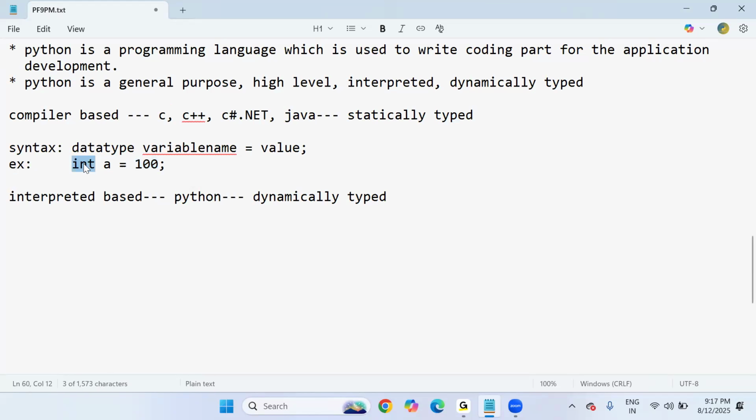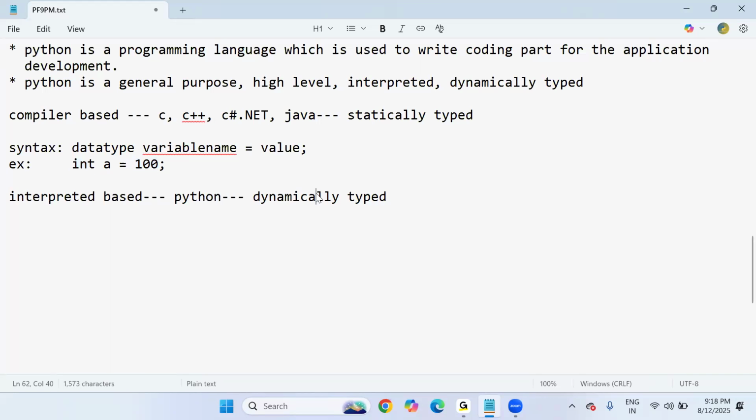If I decide as a programmer string, it gives an error. So the programmer must have clarity before starting to write the code. While writing the code, he has to define the proper data type for the variable. Because these are statically typed languages, the programmer compulsorily has to decide the proper data type based upon the value and its variable.